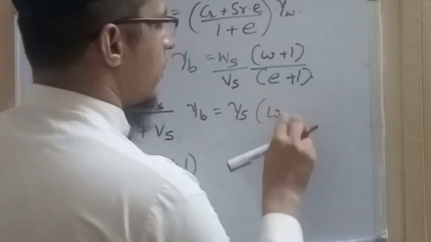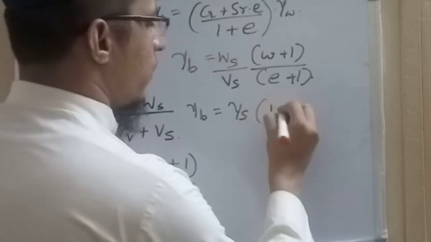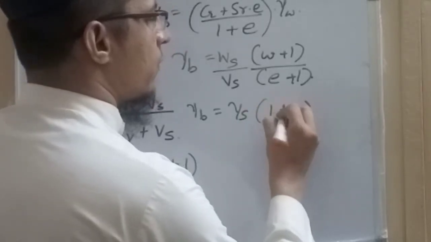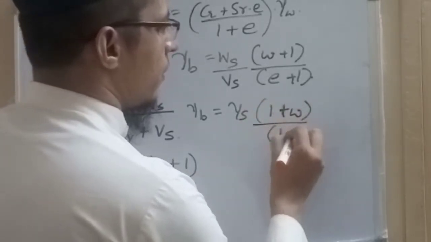So we can write this in this form, or 1 plus W we can write here, W plus 1 or 1 plus W is the same thing.